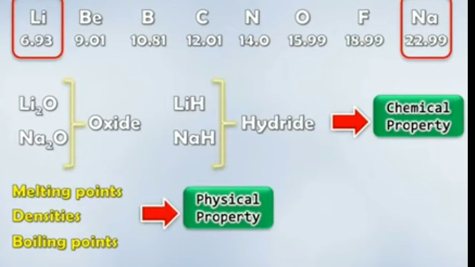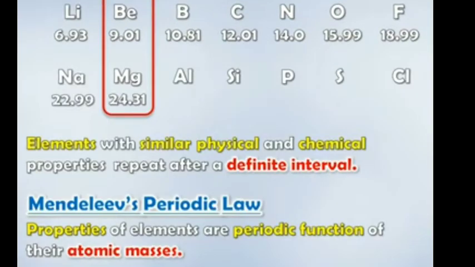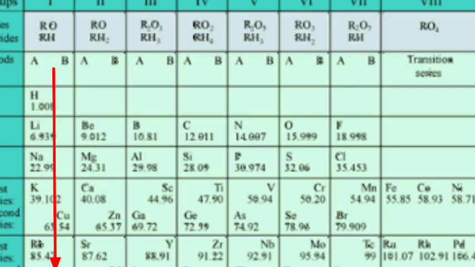Melting point, density and boiling point of the elements and their hydrides and oxides are the physical properties. Mendeleev found that elements with similar physical and chemical properties repeated after a definite interval. On the basis of this finding, Mendeleev stated the periodic law. The vertical columns in Mendeleev's periodic table are called groups, while the horizontal rows are called periods.